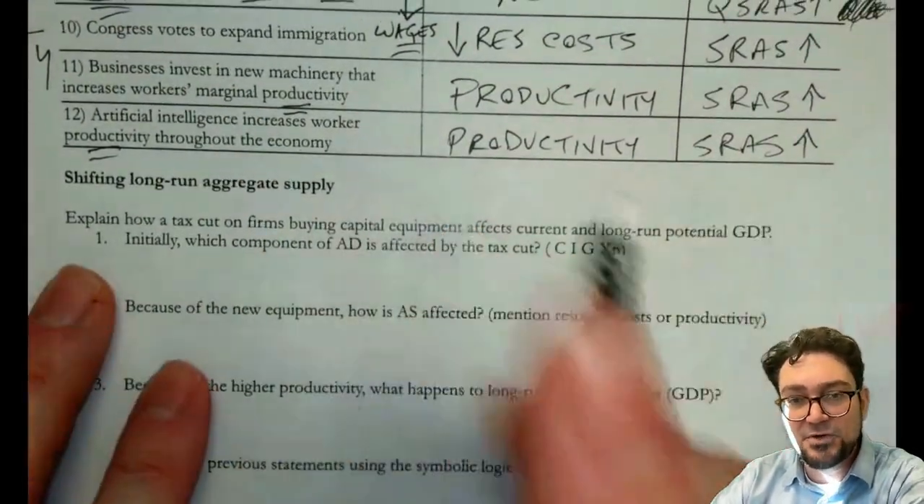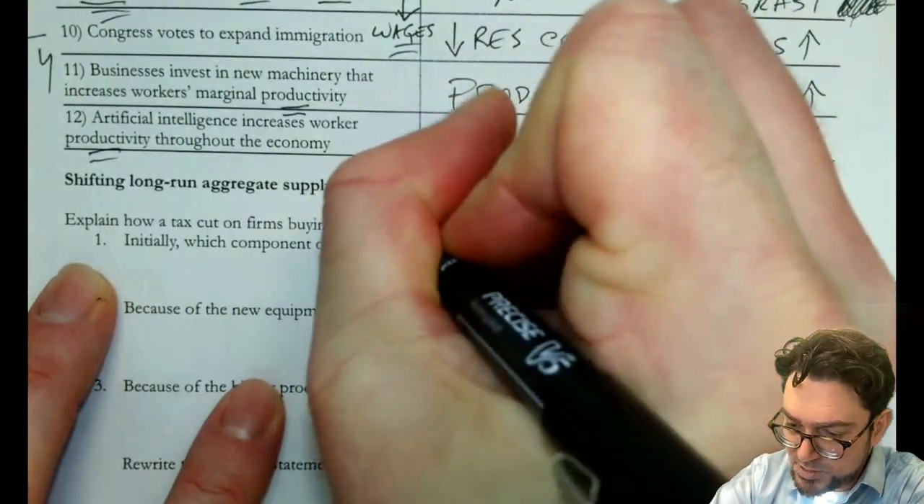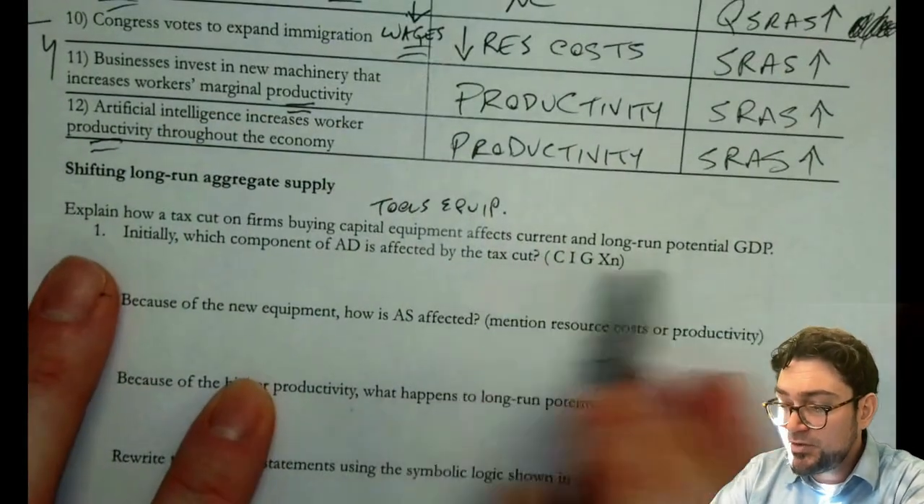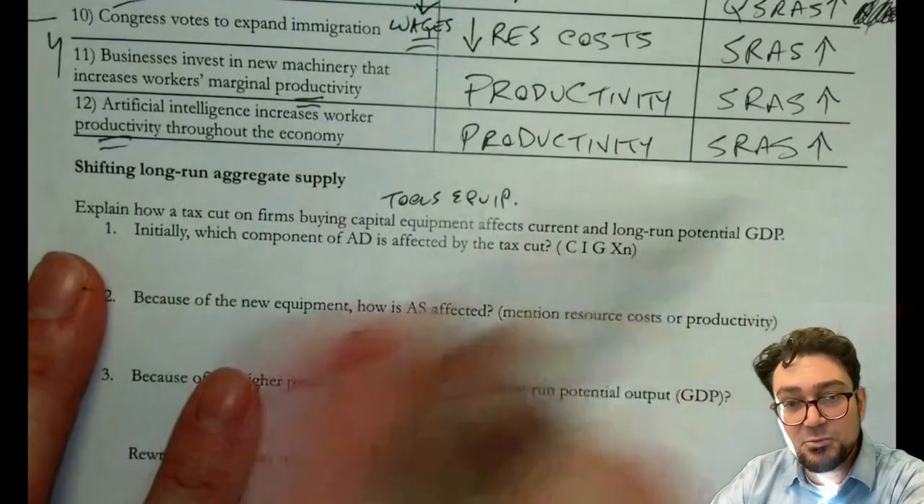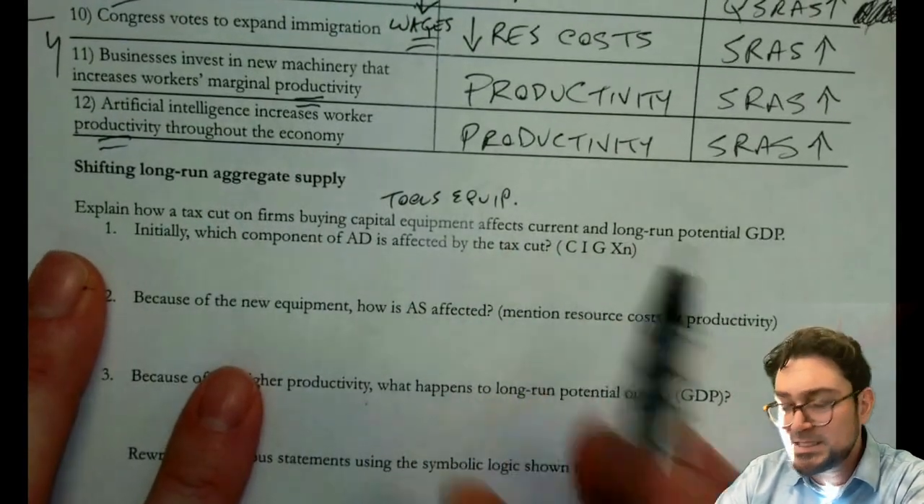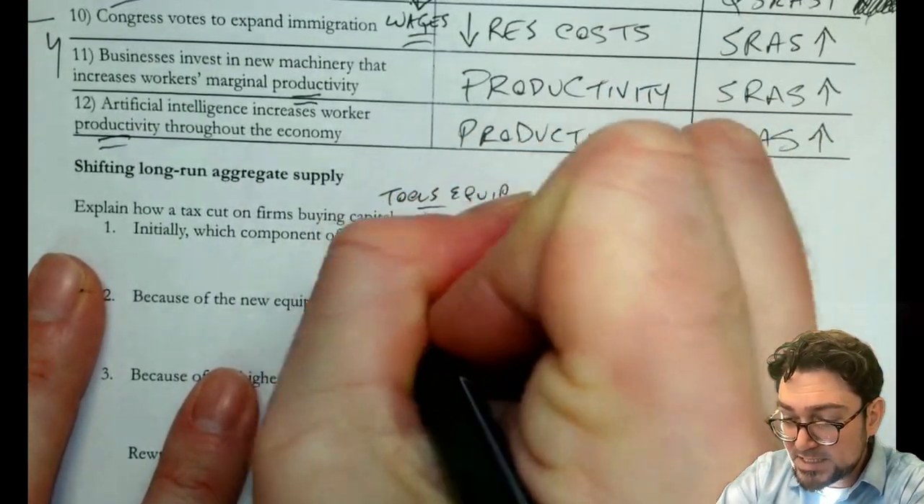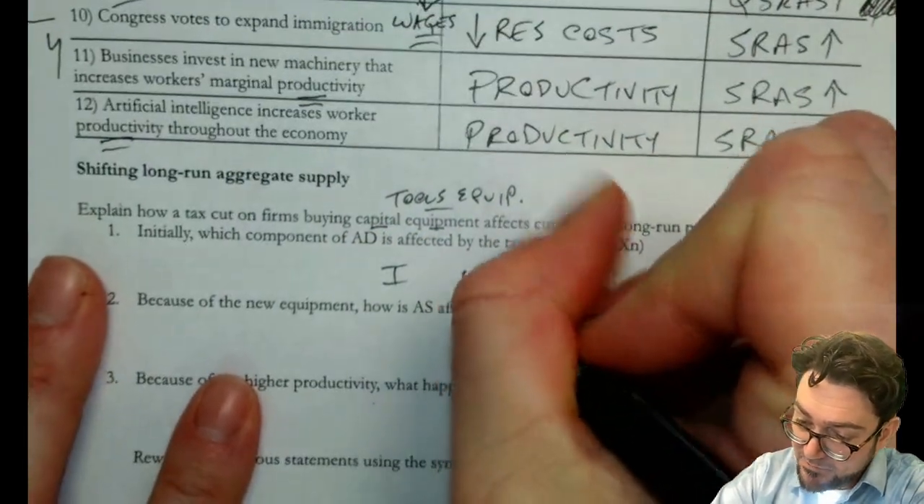Explain how a tax cut on firms buying capital equipment, right? These would be tools and equipment. How would that affect current and long-run potential GDP? Well, the first thing, what component of aggregate demand is affected by the tax cut? C, I, G, X, N. Well, hopefully we know at this point that if we're buying new equipment, that's going to be investment. Investment spending.